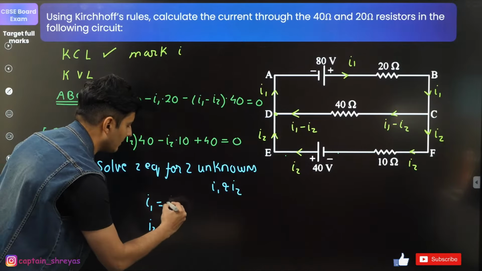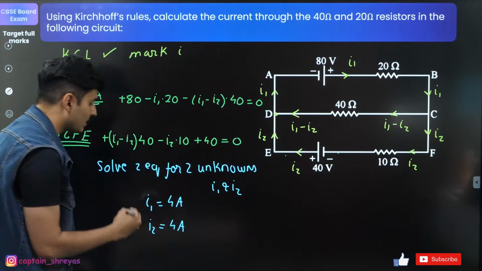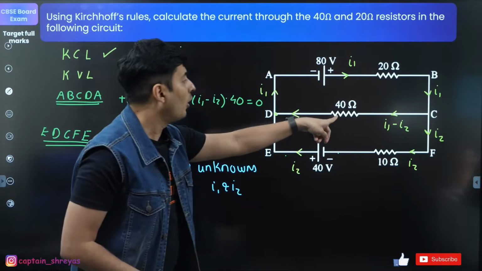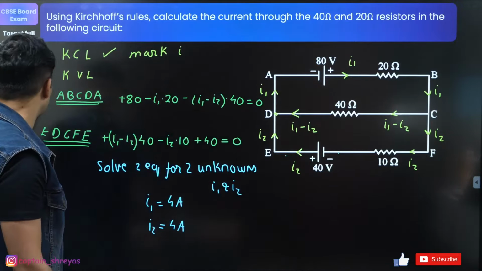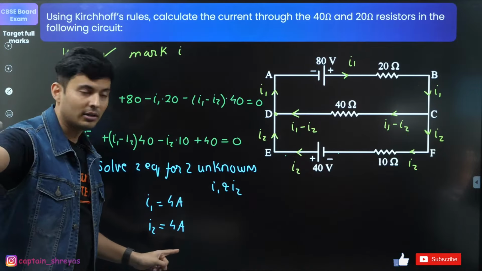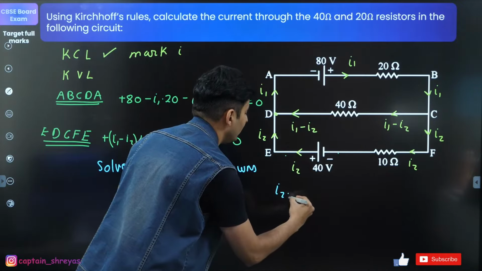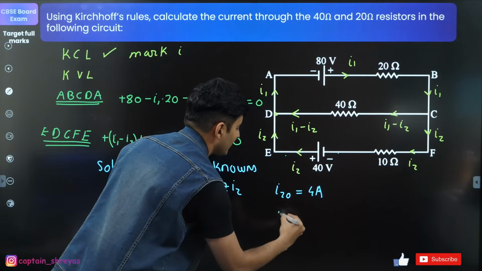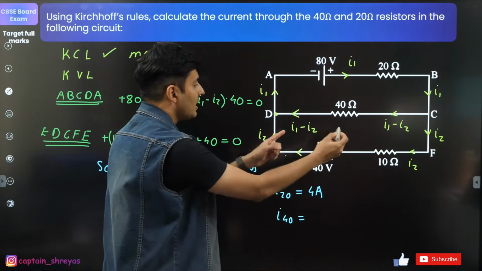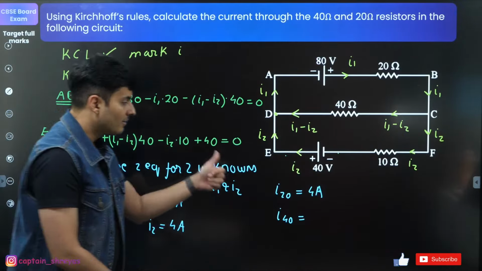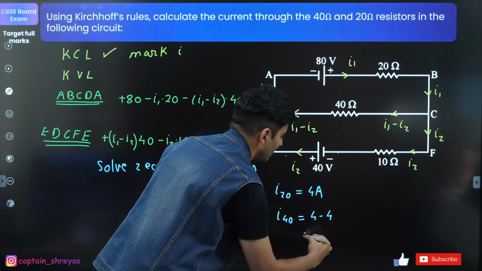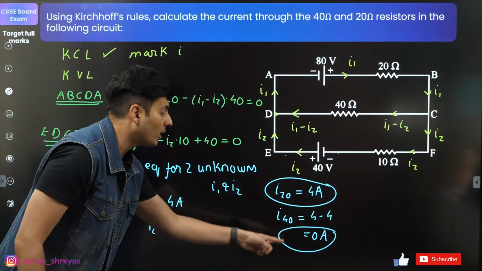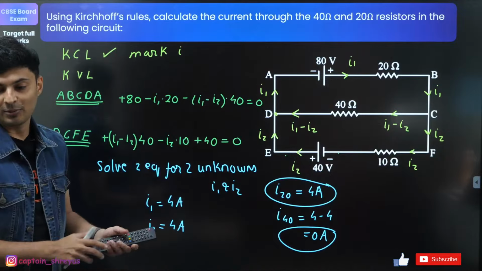So from here it is coming out to be 4 amperes and this is 4 amperes, but that is not the question which is asked. The question is about the 40 ohm and 20 ohm resistors. Be careful. If you mark this answer, gone. So current through 20 ohms is basically 4 amperes. Whereas current through the 40 ohm resistance is 4 minus 4, which comes out to be 0 amperes. So this is one answer and this is another answer. You're going to box these two. Be careful.